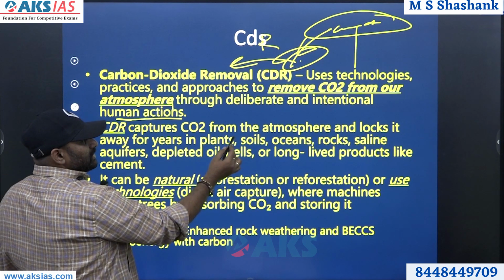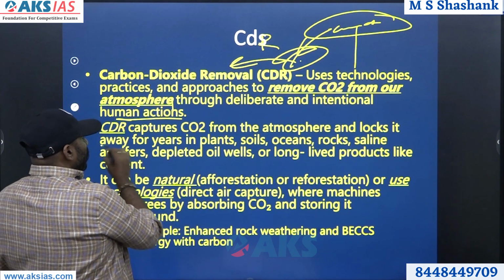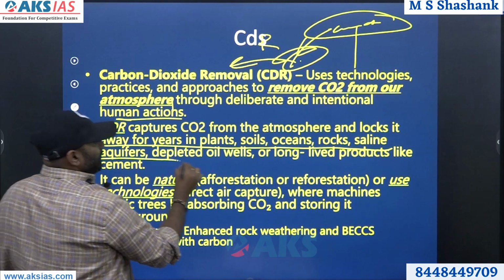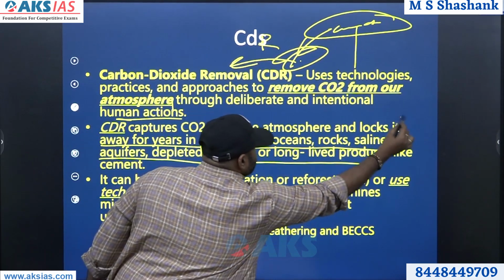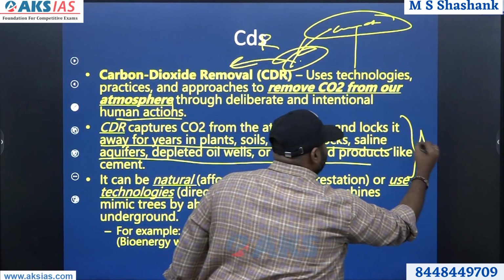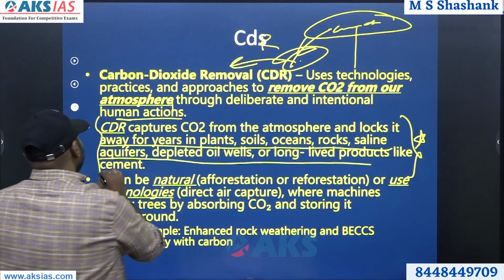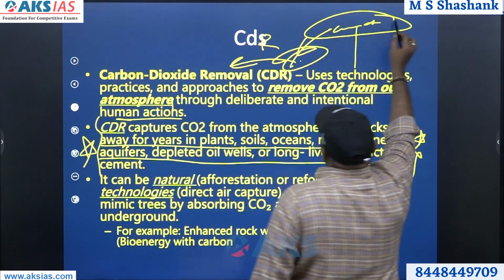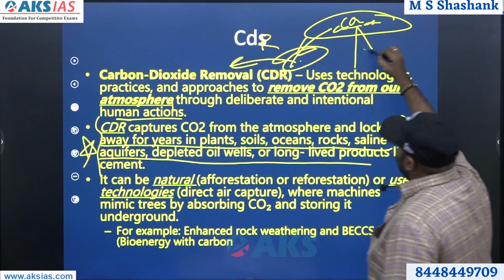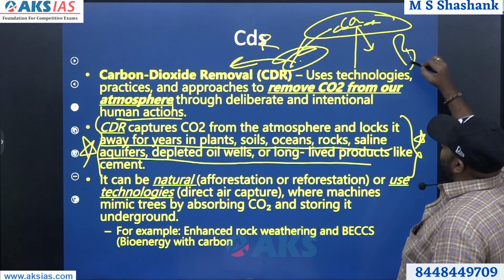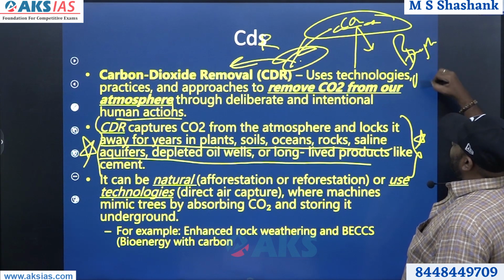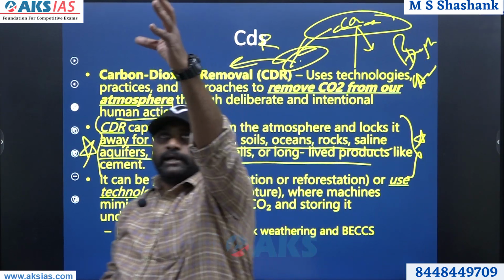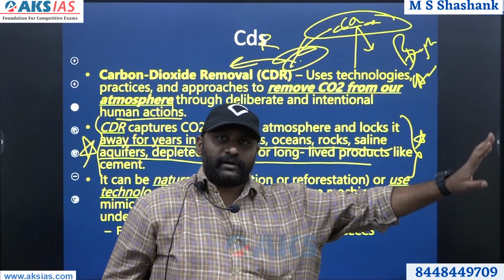So CDR captures carbon dioxide from the atmosphere and locks it away for years in plants, soils, ocean, rocks, saline aquifers, depleted oil wells or long-lived products. This is a major point that you have to remember. The carbon dioxide is pulled out of the atmosphere and stored in trees, plants, aquifers, all the places where it can be stored.